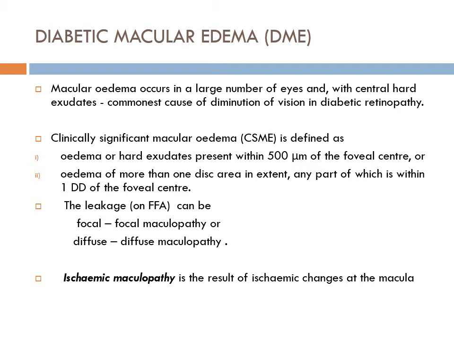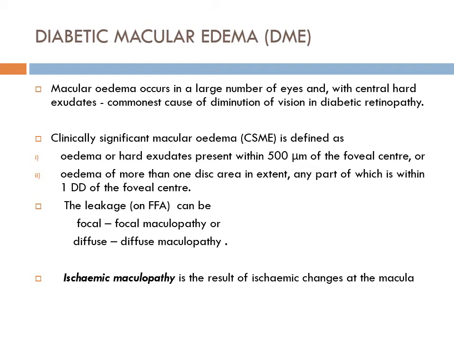So, if any patient fulfills one of these three criteria, then this macular edema is known as clinically significant macular edema.